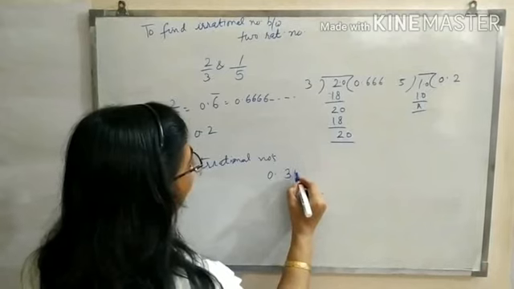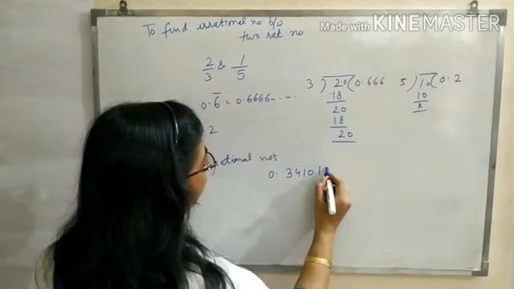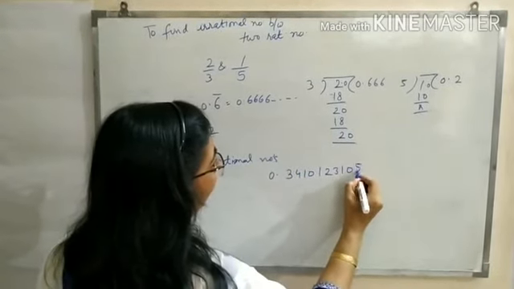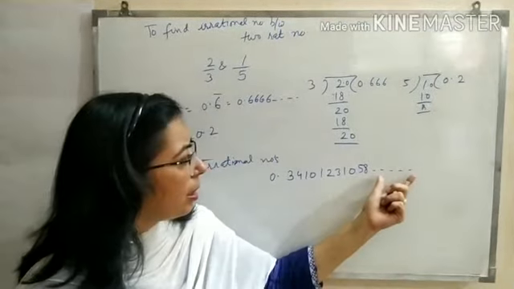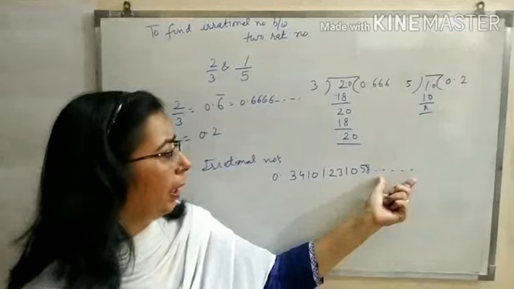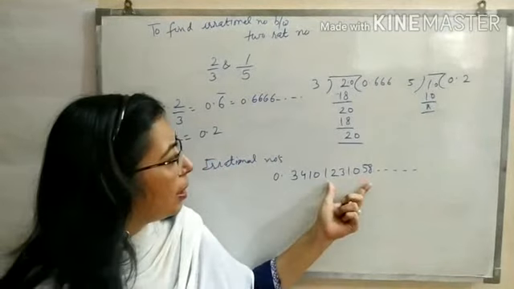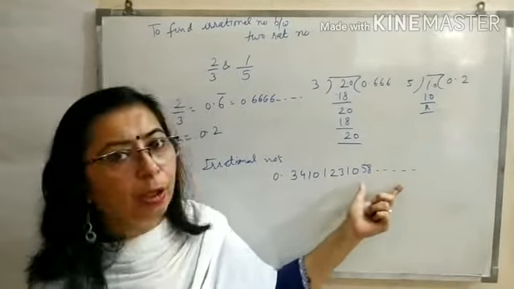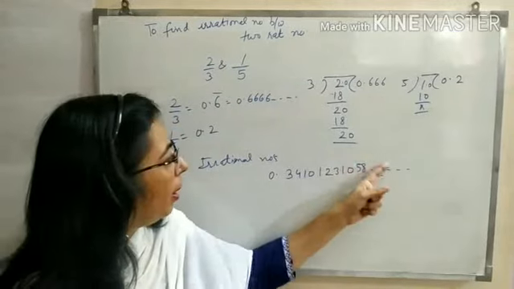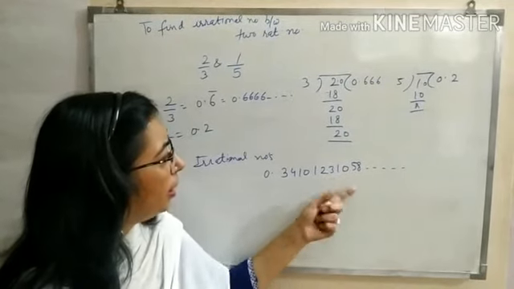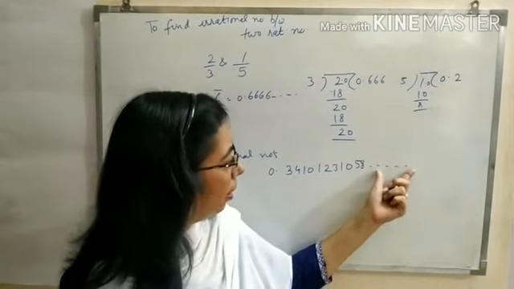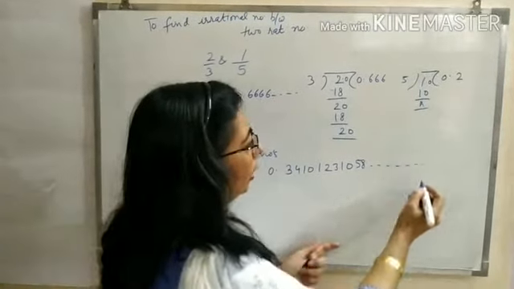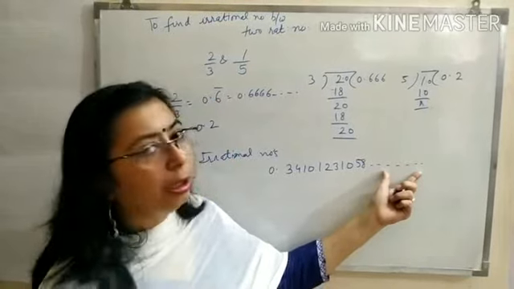I will say 0.3410123105 8, and you have to show this endless process because this indicates non-terminating. It is an irrational number which is non-terminating and non-repeating. No fixed pattern is formed in the digits, so it is non-repeating, and the dots show that the process is endless.